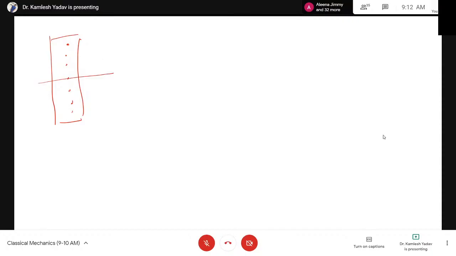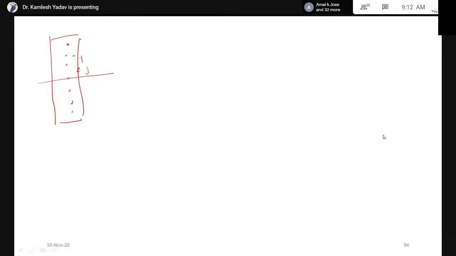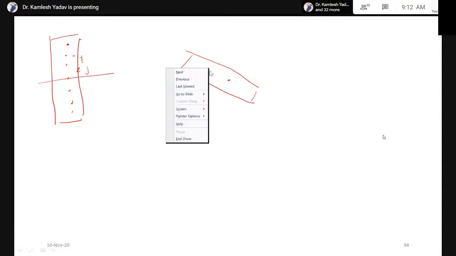Suppose this is the center of gravity. If you fix the point of suspension here, then we have to consider the length from this point. Suppose this is equal to l, and this is rotating across this point.